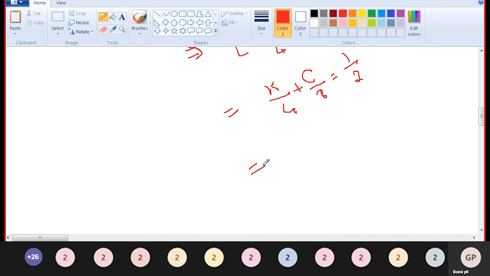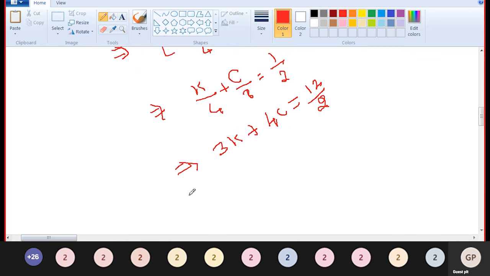Cross multiplication. What will happen? 3k plus 4c is equal to, 4 3s are 12, so 12 by 2. It implies 3k plus 4c equal to 6.